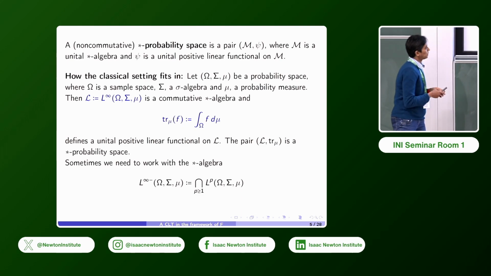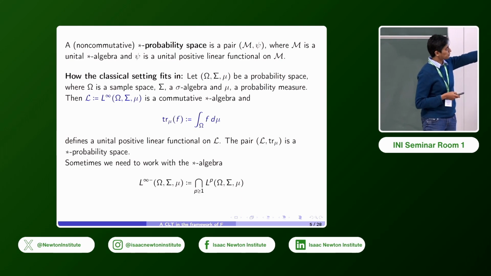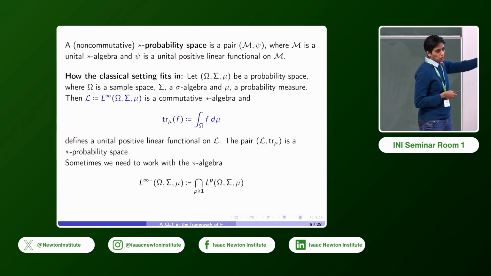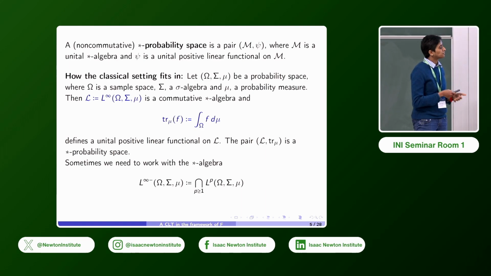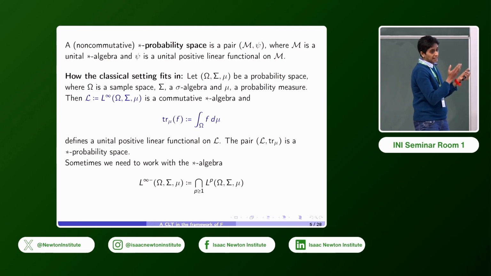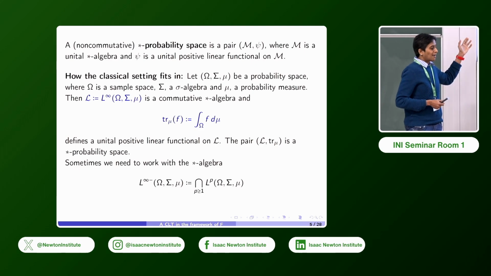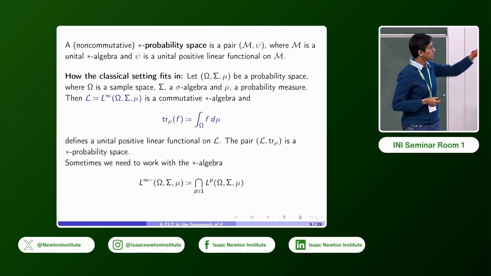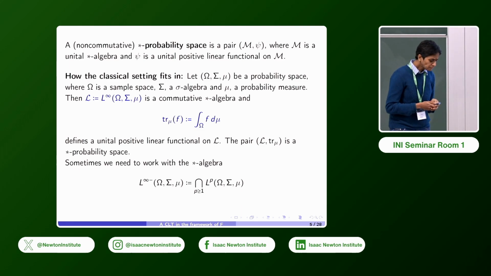But often we want to work with the star algebra L infinity minus, which is the intersection of all L^p spaces, so the collection of random variables which have finite moments of all orders. This is to make sure that random variables with the normal distribution actually belong to that star algebra. So sometimes we need to work in that context.